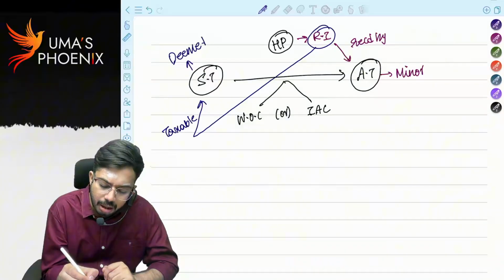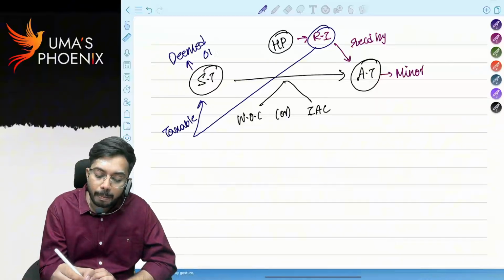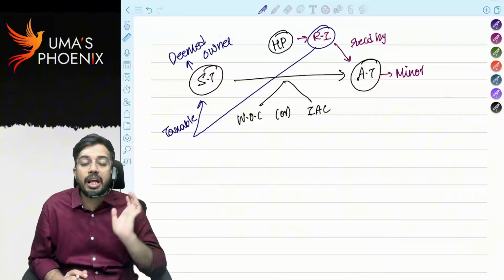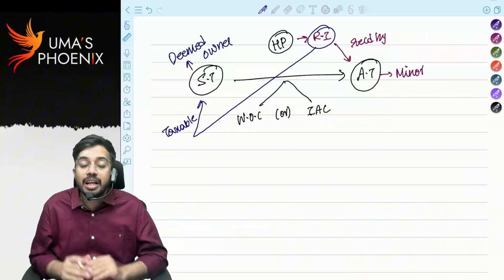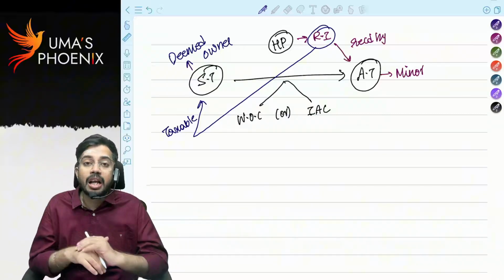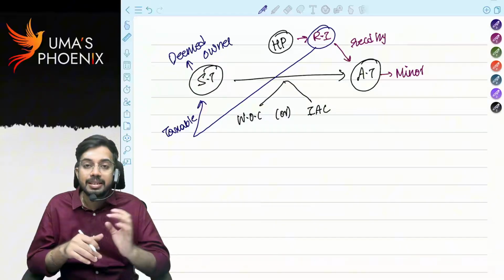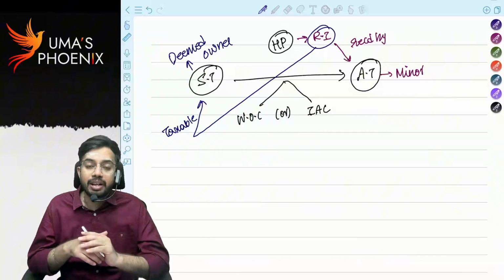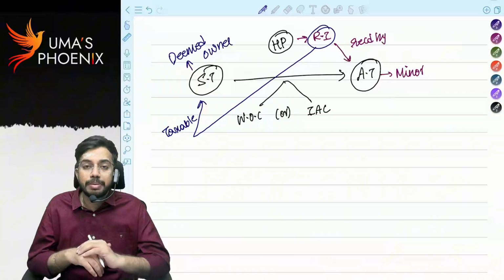But there is one exception. Let's say the property value is 2 crores. Sachin Tendulkar transferred the house property in the name of Arjun Tendulkar, and Arjun Tendulkar paid 2 crore rupees consideration. In this case, the house property is transferred for adequate consideration. So the deemed ownership concept is not applicable. Simple, the deemed ownership concept is applicable only if house property is transferred without consideration or for inadequate consideration. If property is transferred for adequate consideration, then the deemed ownership concept is not applicable.